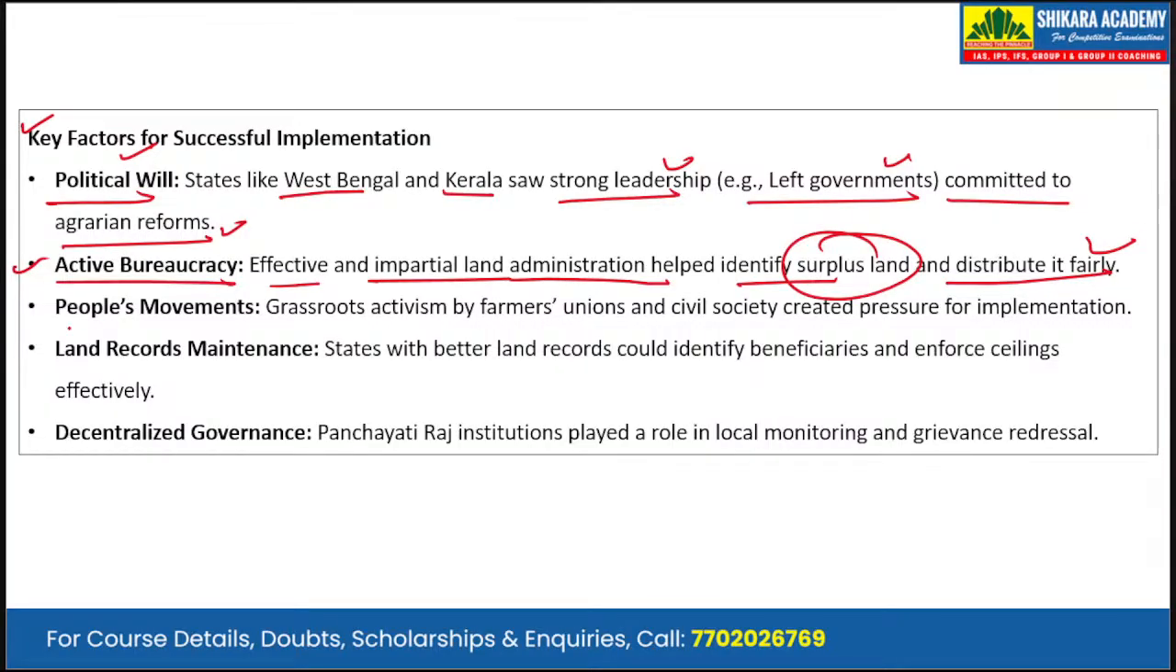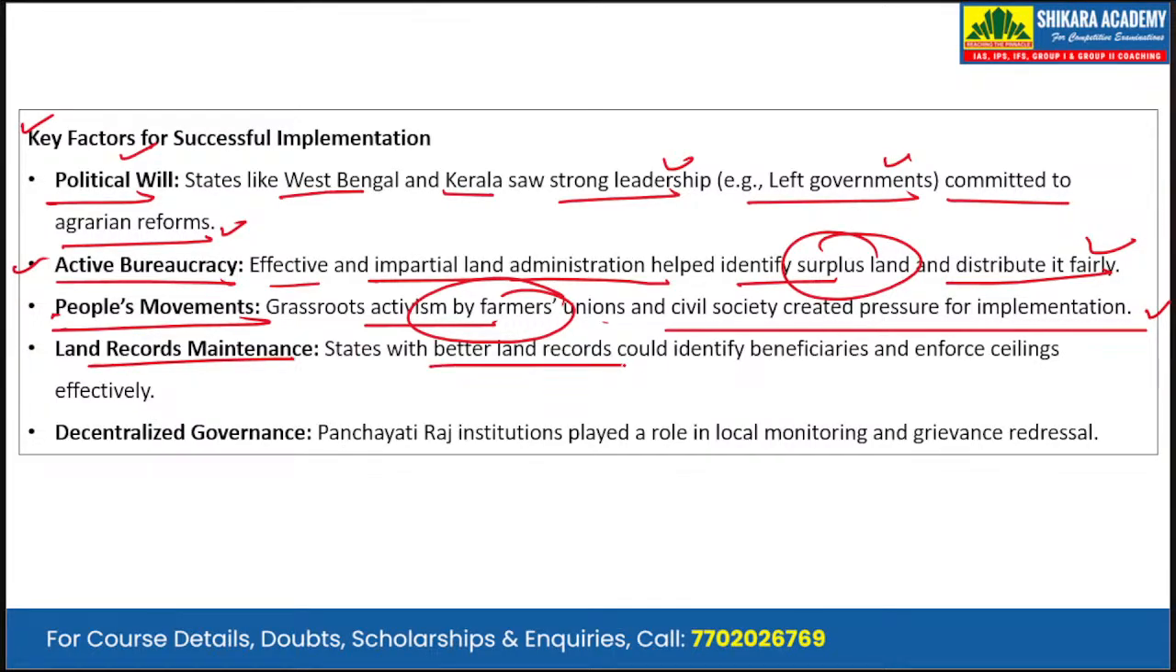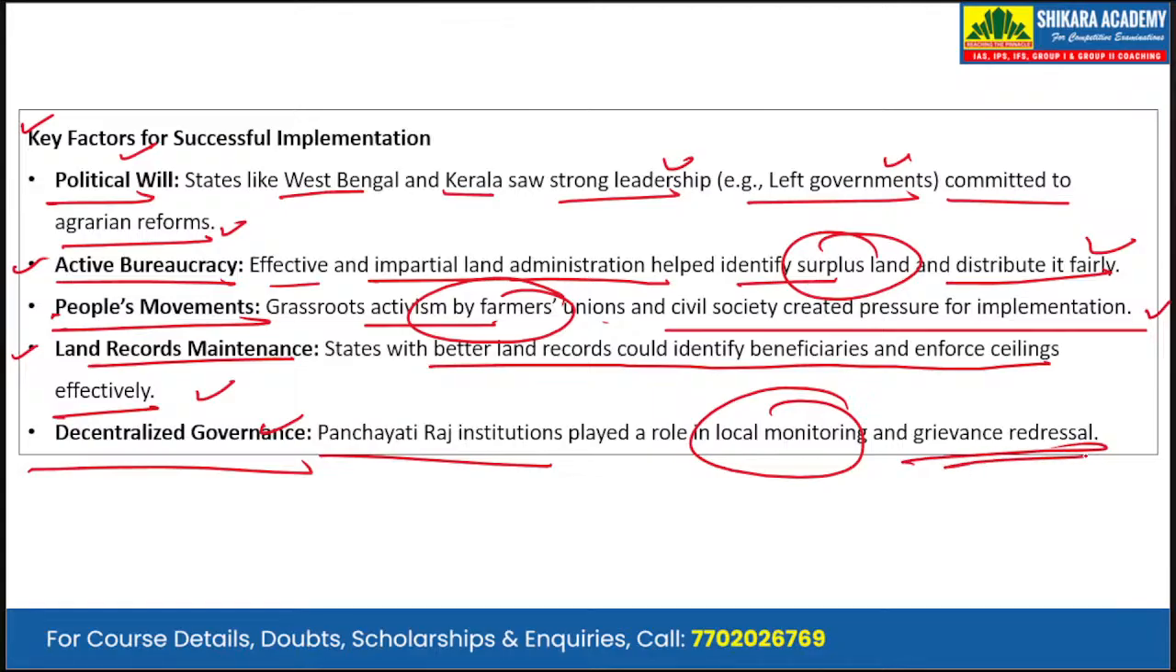Third is the people's movement. Grassroots activism by farmers unions and civil society created pressure for the implementation. Fourth is the land record maintenance. States with better land records could identify beneficiaries and enforce the ceiling effectively. And lastly is the decentralized governance. Panchayati Raj institutions played a role in local monitoring as well as grievance redressal.